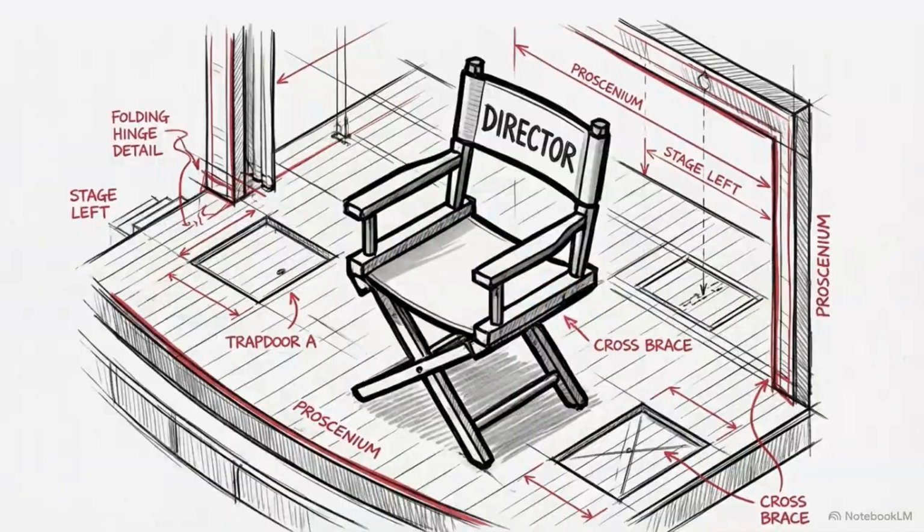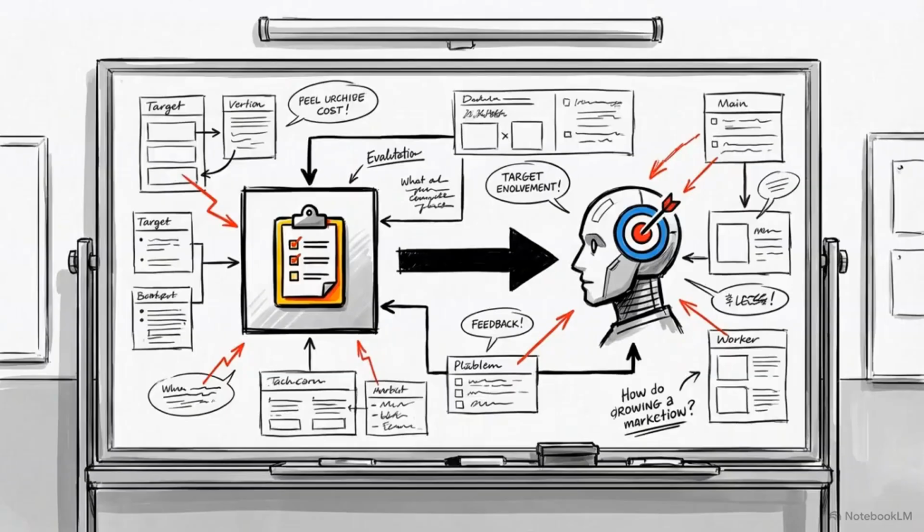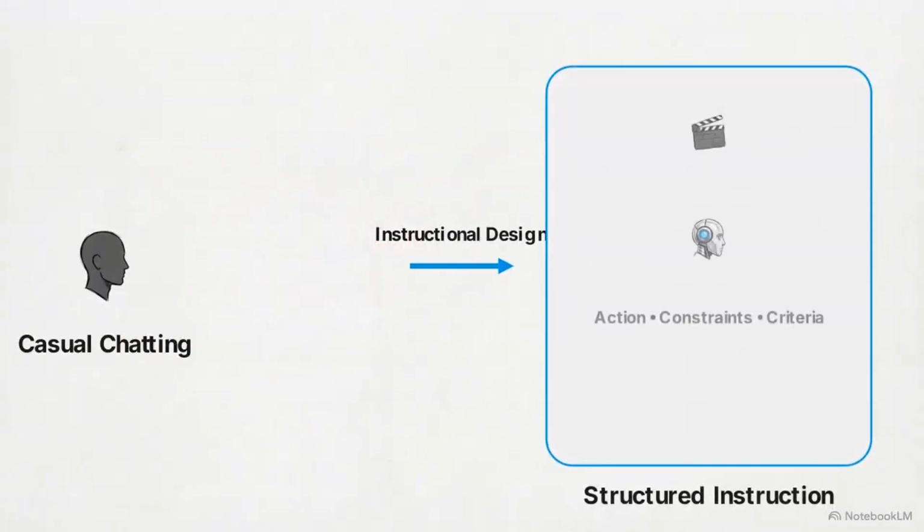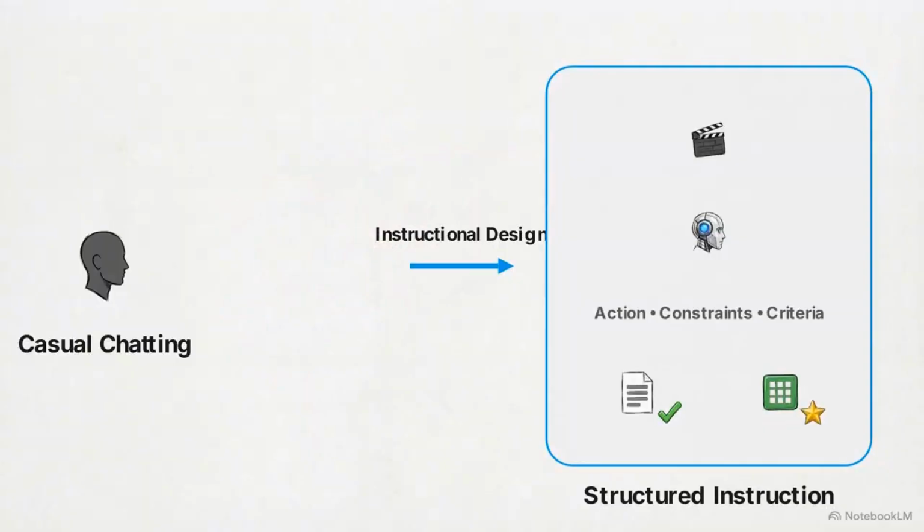This is where we step into the director's chair. We use the methods professional teachers use to design lessons, giving the AI clear, performance-based objectives. Shifting from unpredictable chatting to structured instruction is the first step toward getting professional-grade results.